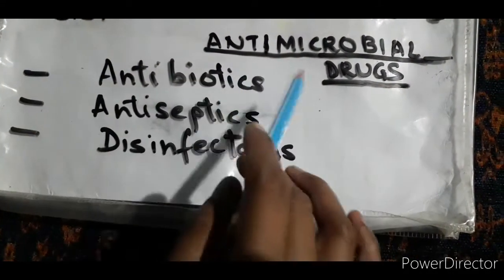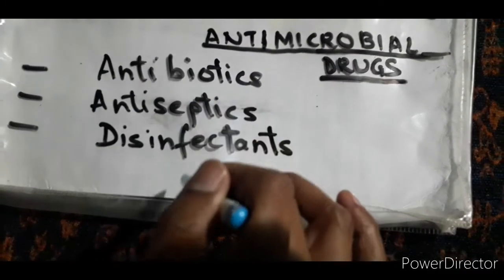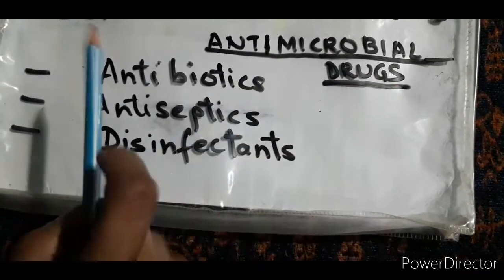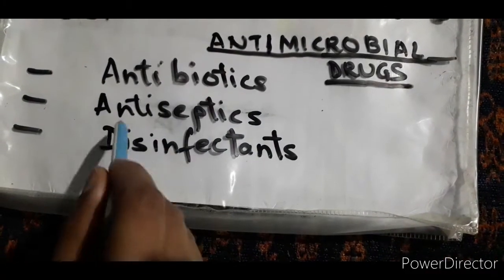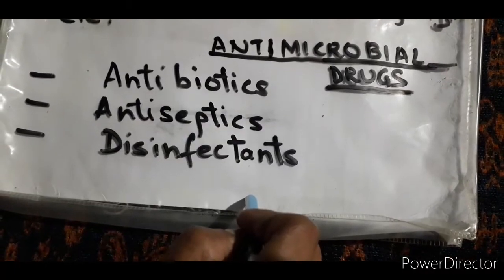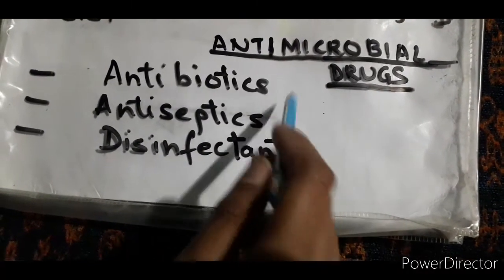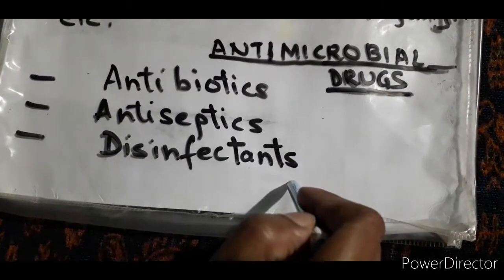Antimicrobial drugs we categorize into different types, and here I have written antibiotics, antiseptics, disinfectants. We'll study them one by one. We have others also, like sulfa drugs and all, but in our course we have these three, and we will discuss these three.